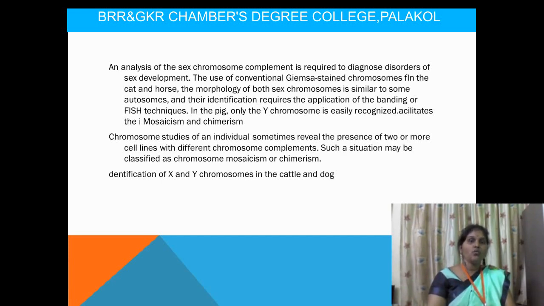So in the pig only the Y chromosome is easily recognized, which elicits mosaicism or chimerism. Okay, so we can use the FISH technique to assess either the Y chromosome or the X chromosome. Mainly the FISH technique is used for the assessment of the Y chromosome having mosaicism or chimerism. It was first started to assess in the pig, and next in other animals like goat and cow also.